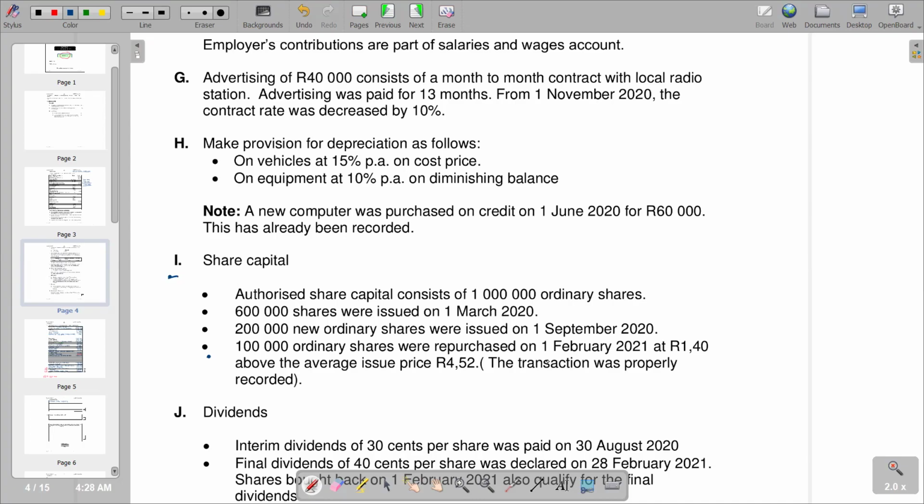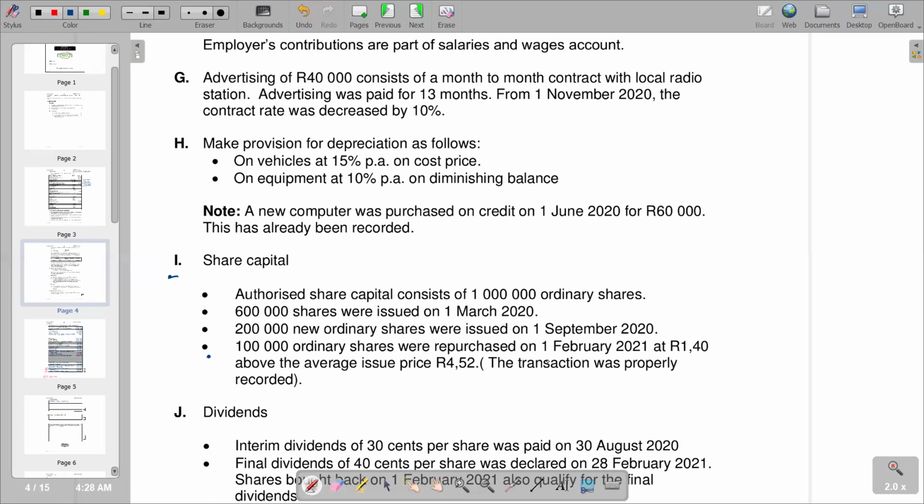Remember, a repurchase reduces the balance for retained income. So the balance that we want is the balance at the beginning before this repurchase was adjusted. The correct adjustment for the repurchase was to subtract from our retained income, so we are supposed to add it back so that we get the balance at the beginning.